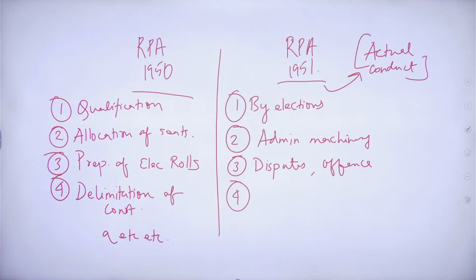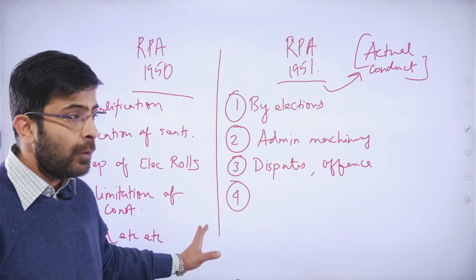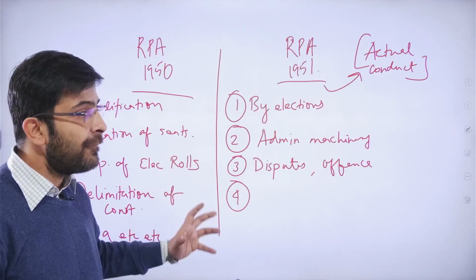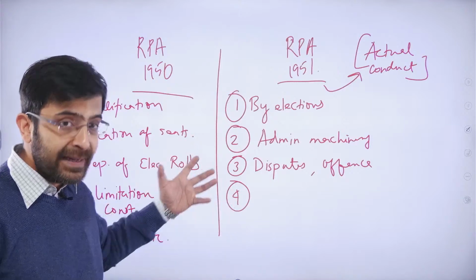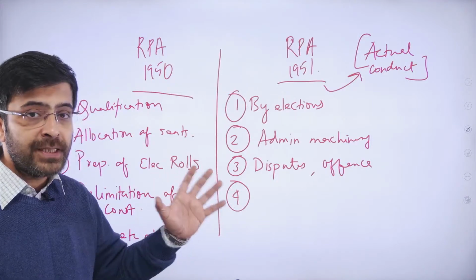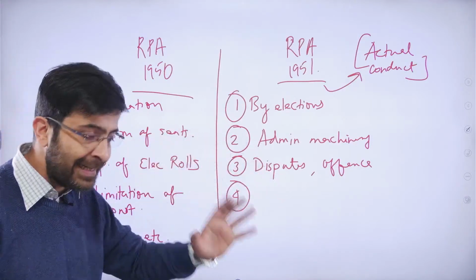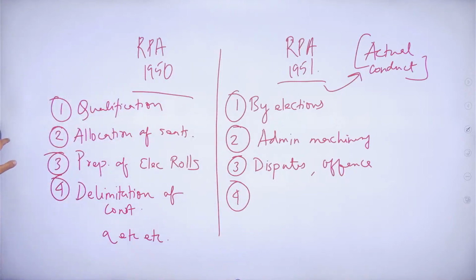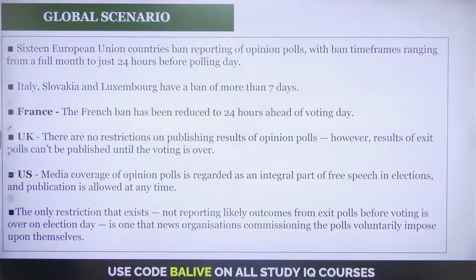These are the primary differences, guys, that will enable you eventually to solve an MCQ. Like I told you, it's very difficult for a student to remember the minor differences. Thus, you need to have conceptual clarity of the macro differences at least. Now, going forward, let's look at the global scenario of exit polls and opinion polls across the world.